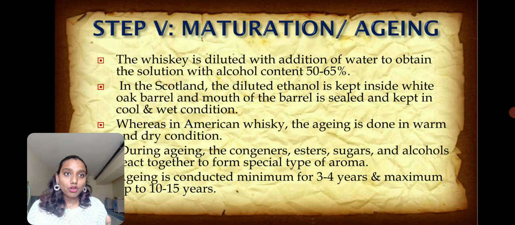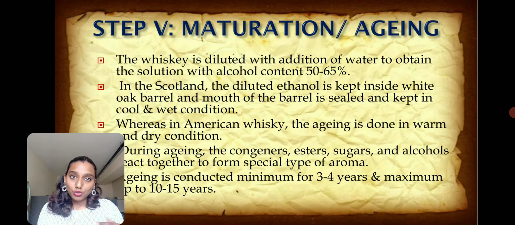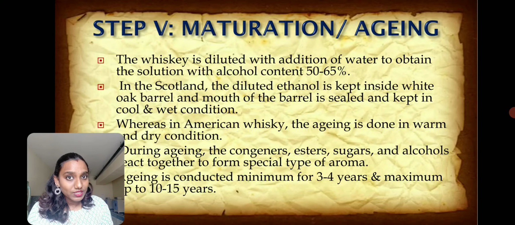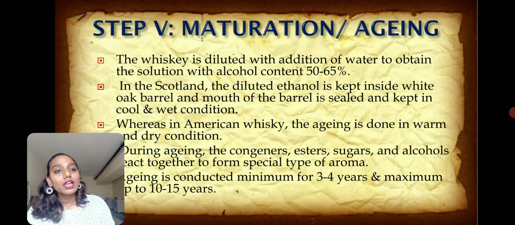We call them congeners. Esters, sugars or alcohols produced from the white oak barrel are released into the whiskey. We call them congeners. So they give a special aroma and flavor to the whiskey. Aging is conducted for a minimum of 3 to 4 years and a maximum of up to 10 to 15 years in the white oak barrels. The whiskey will be stored for so many years. The more the aging, the more the flavor, and the better the quality of the whiskey. So the aging process is done for many years.